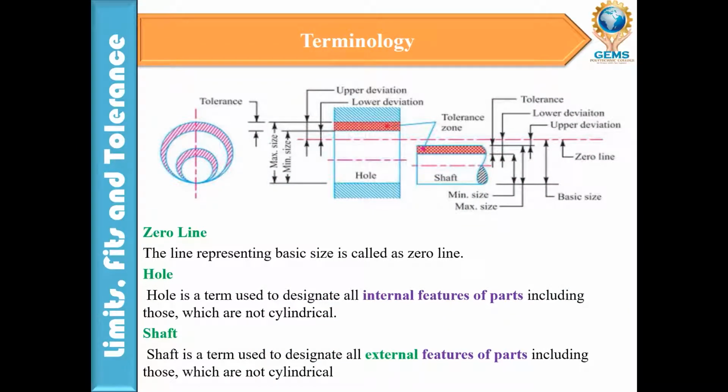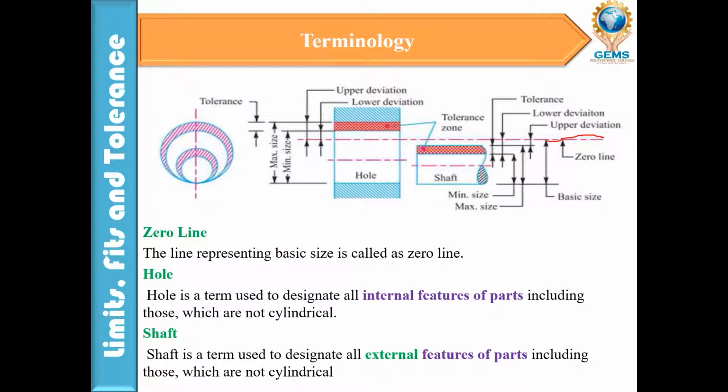And one more thing is the zero line. So where is the zero line? This is the zero line. The line representing the basic size is called the zero line. Next, hole. The hole is termed as designating all internal features of the parts, including those which are not cylindrical.